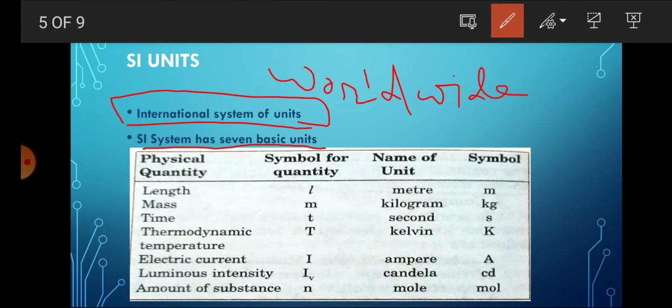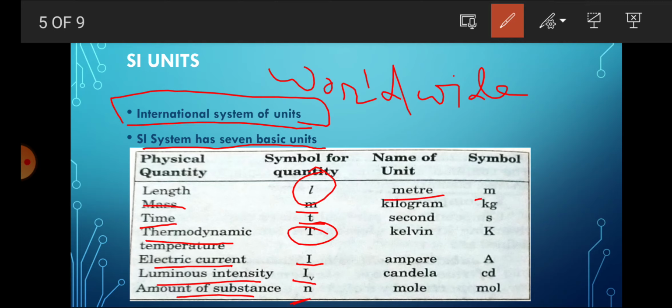For length, as I have told you, the symbol is L. For mass it is M. For time it is T, and thermodynamic temperature is capital T. Electric current is represented by capital I. Luminous intensity is Iv. Amount of substance is represented as small n.